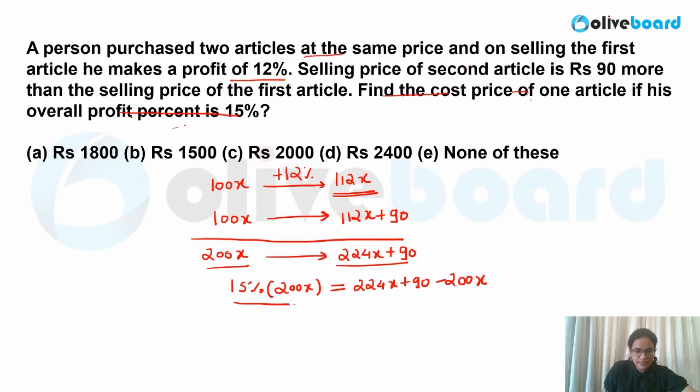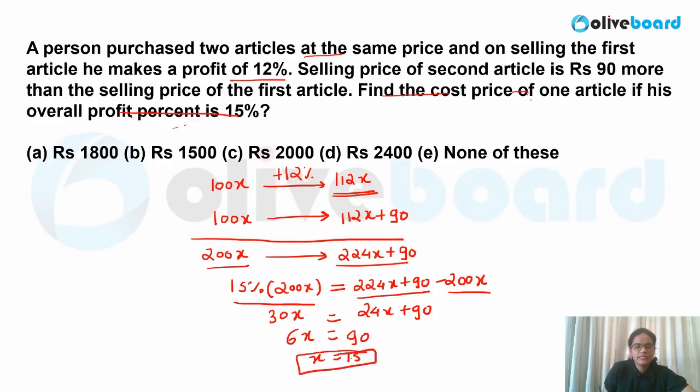So let me repeat it. This is my profit part. This is equal to overall selling price minus cost price over here. If you calculate this value, very easily you can calculate it. This is nothing but 30x, and this is equal to 24x plus 90. If I take 24x on the other side, 6x is equal to 90 over here. So x value is nothing but 15.